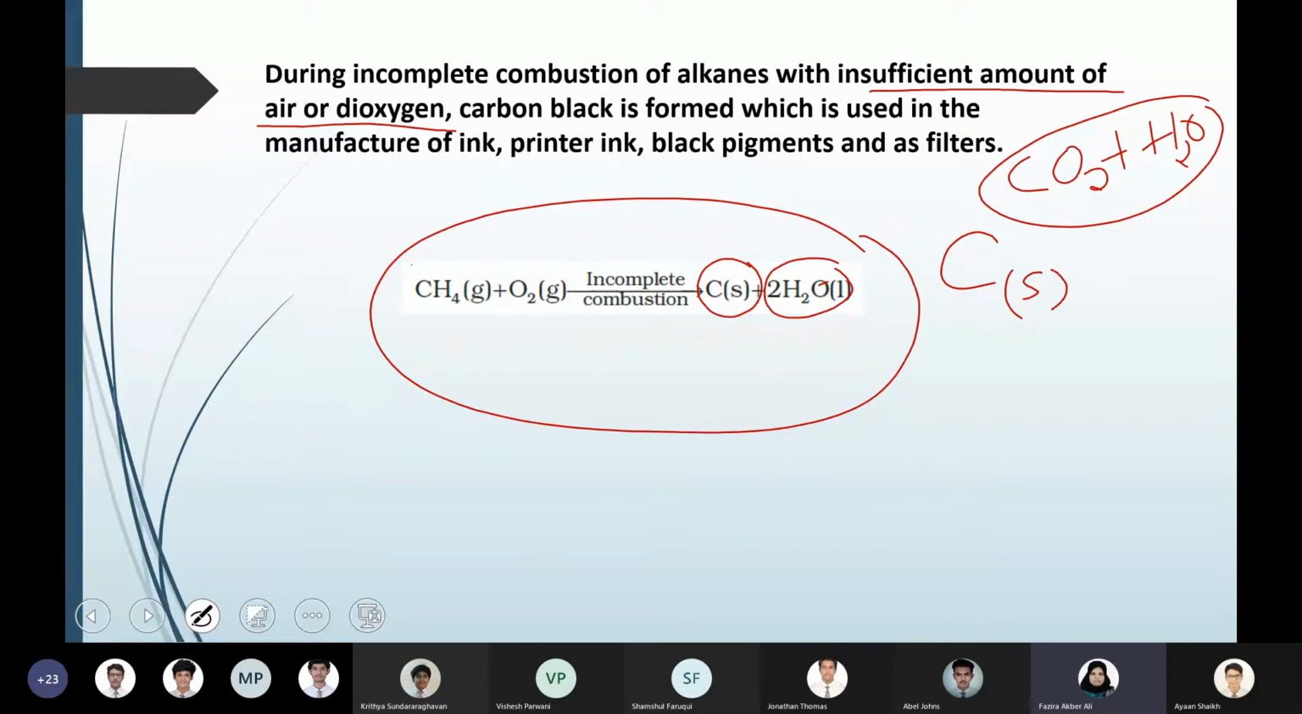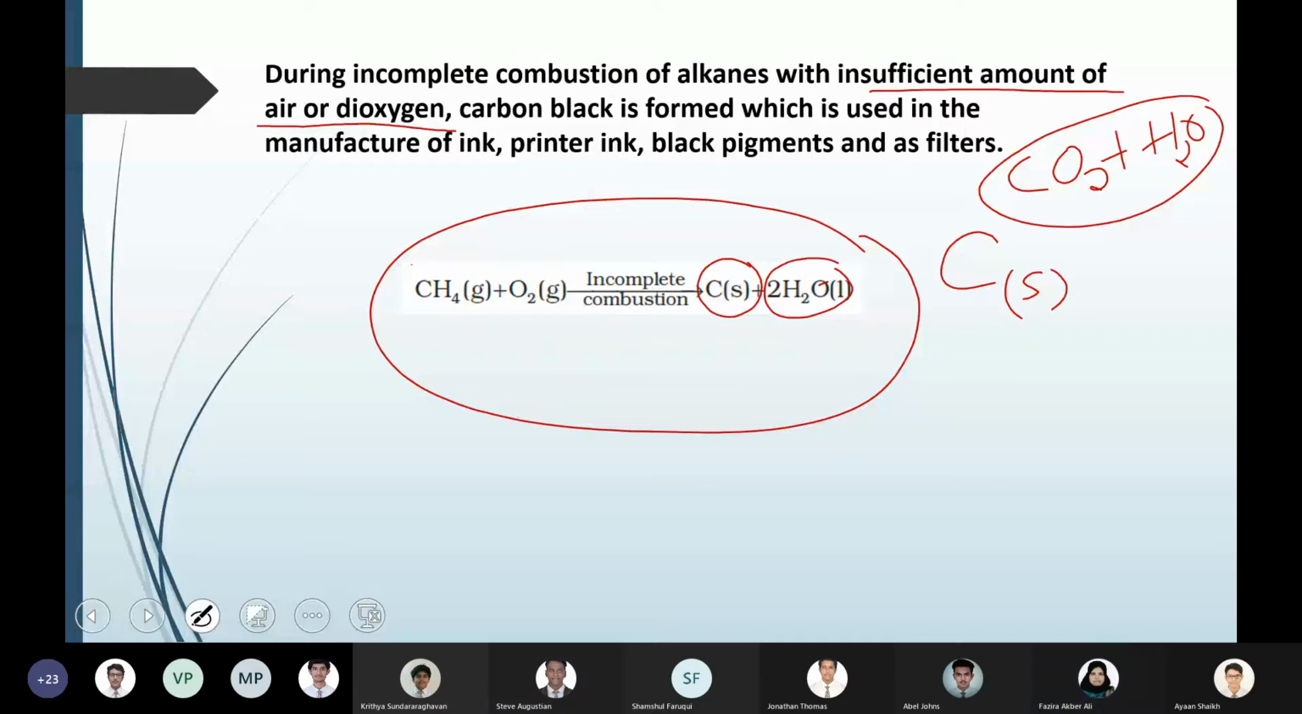The type of the bond is a different thing. Here it's about the amount of oxygen, that is the limiting factor. Ma'am, are carbon and carbon black and soot the same thing, or are they two different things? It's almost the same thing, but with a slight difference in their arrangement.